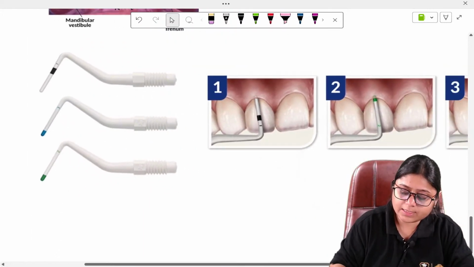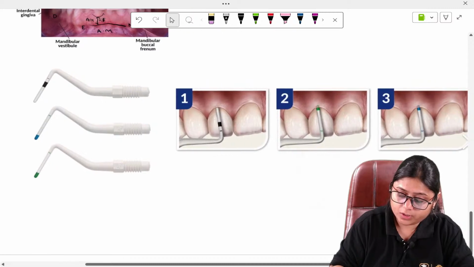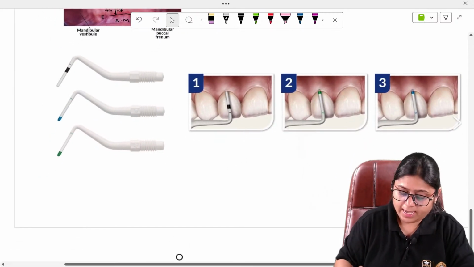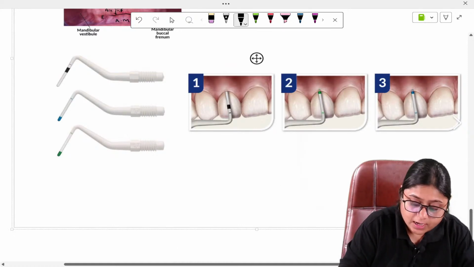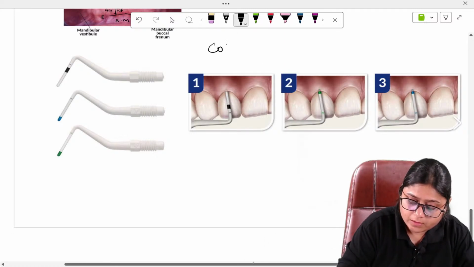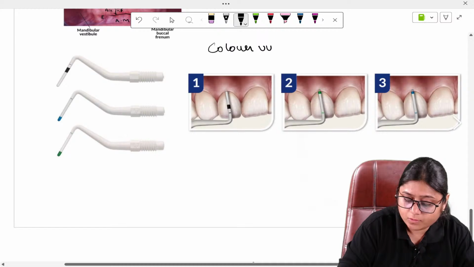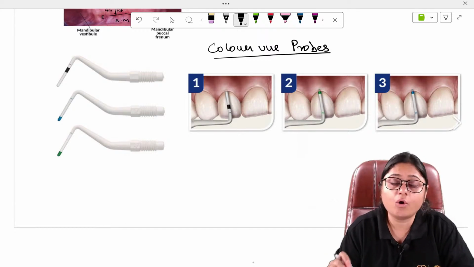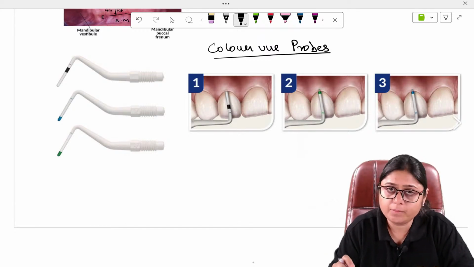Now this was asked in one of the PYQs. What is this instrument which is shown in the image? These are the color view probes, and these probes are used to check the thickness of the gingiva or the gingival biotype.